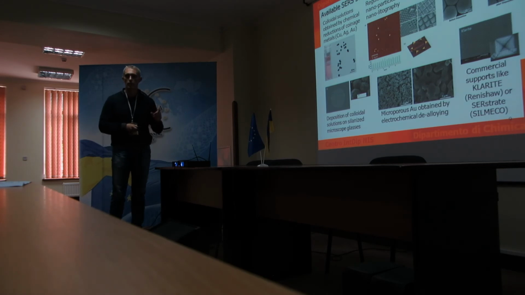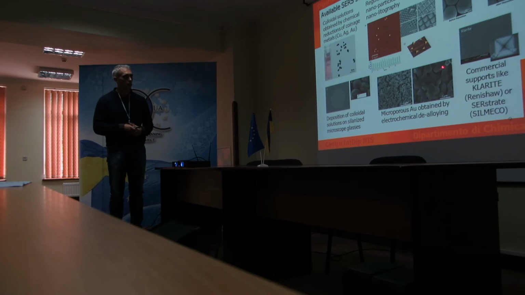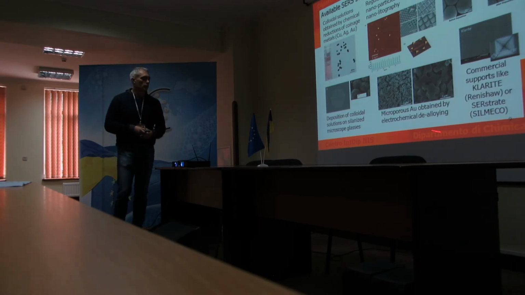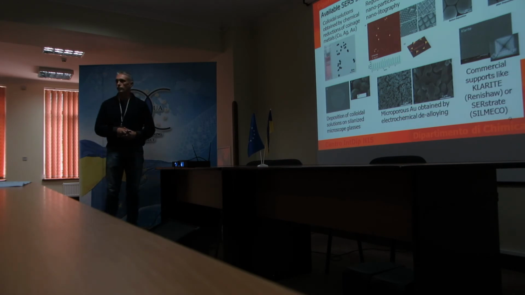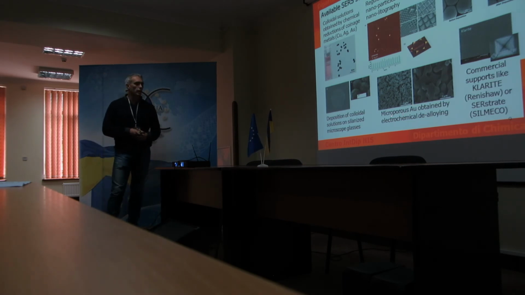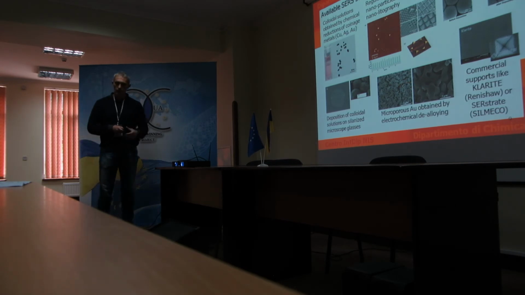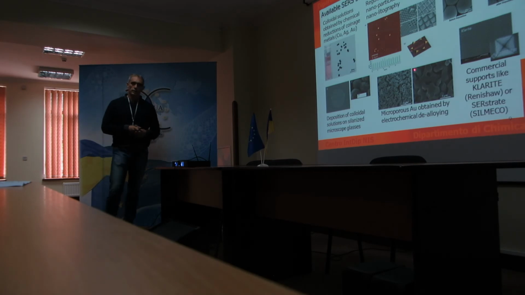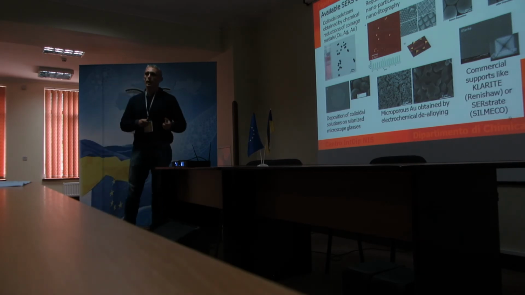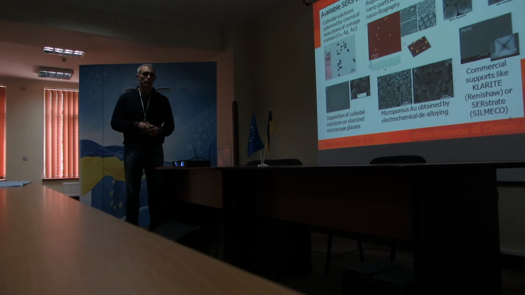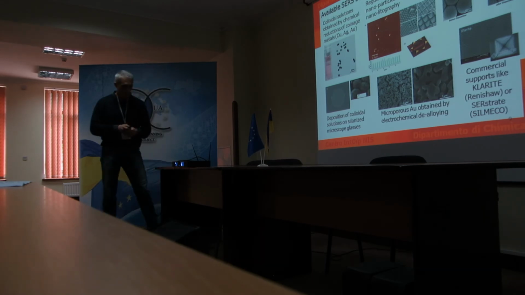You can control the dimension of these nanostructures, so the ligaments and the voids and the protrusions, by controlling the duration of the electrochemical attack. And I'm working with this professor, and we are trying to understand if these supports are effective in preparing sensors or something like that, and it seems yes, but with some modification.